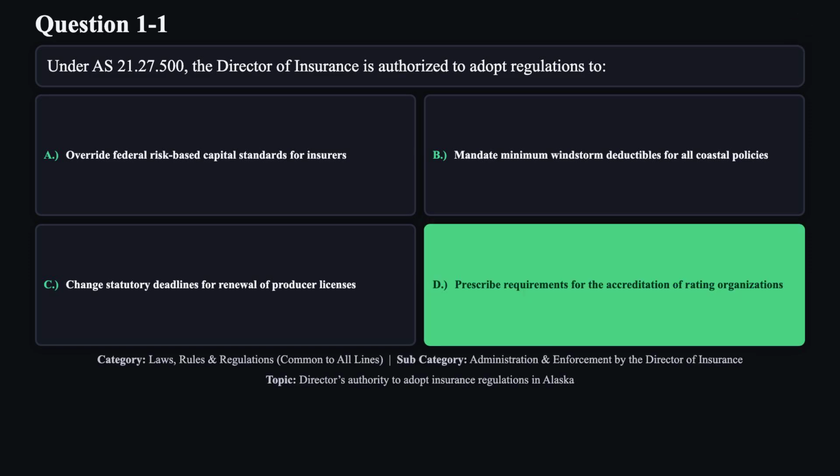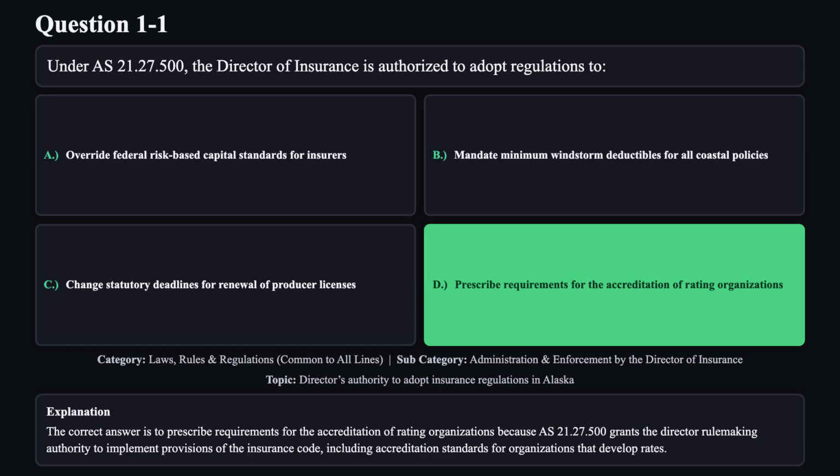The correct answer is D. The correct answer is to prescribe requirements for the accreditation of rating organizations, because AS 21.27 grants the Director rulemaking authority to implement provisions of the Insurance Code, including accreditation standards for organizations that develop rates.